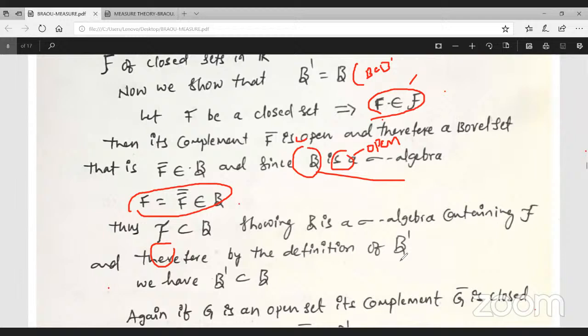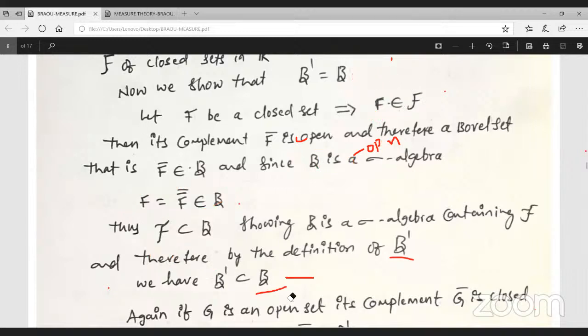Therefore, by the definition of B dash, B dash is the smallest sigma algebra containing the class of closed sets, so it is contained in any sigma algebra containing the closed sets. Now B dash is a subset of B. This is equation 1. We show that B dash equals B; it is enough to show that B dash is a subset of B and B is a subset of B dash.